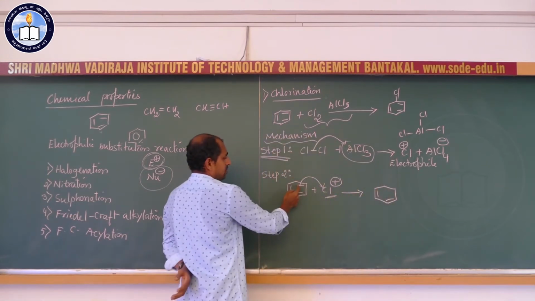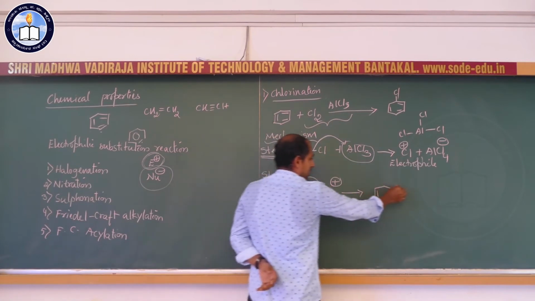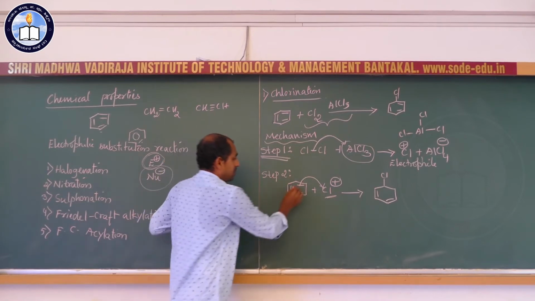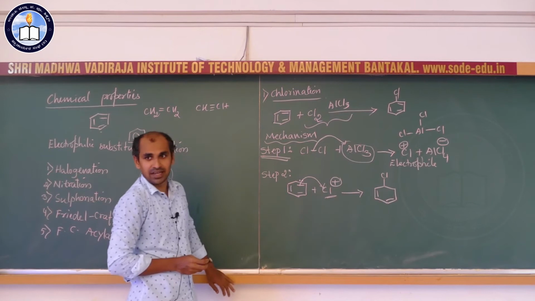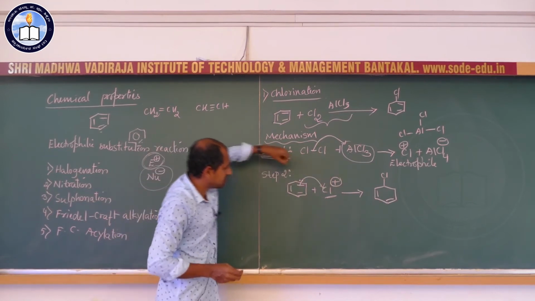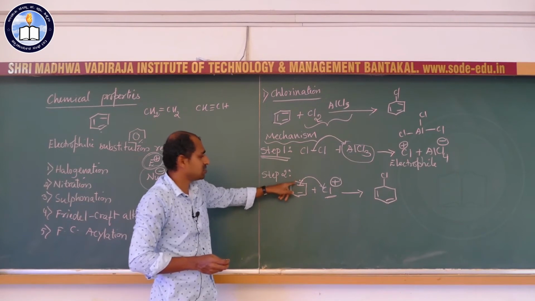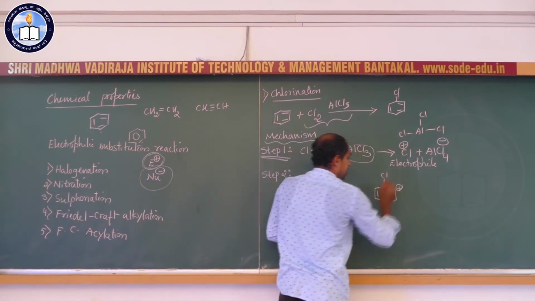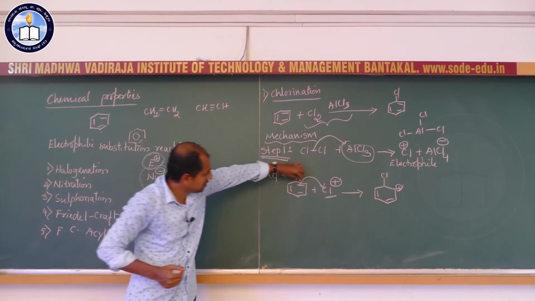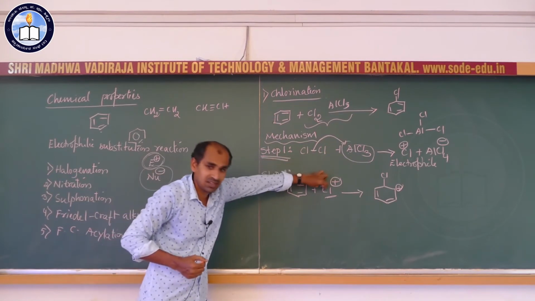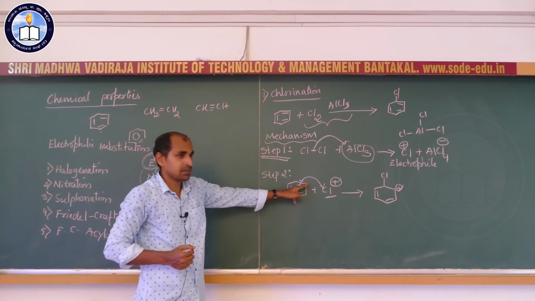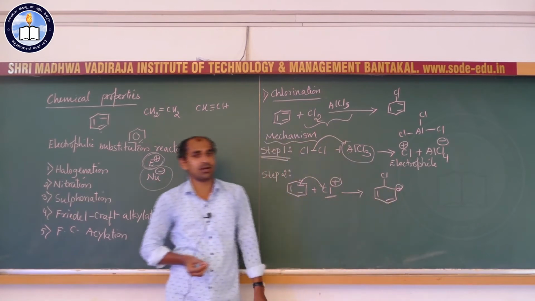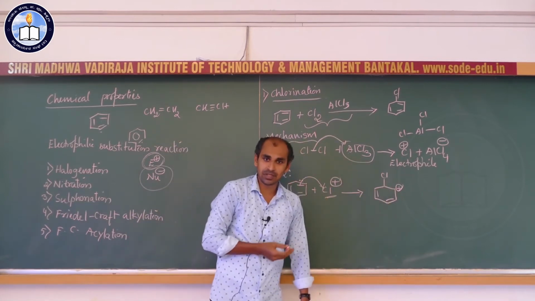You see, just imagine this pi bond captures this electrophile and it is attached to this carbon atom. So, a pi bond is nothing but sharing of two electrons, right? Now, both these electrons capture this chloronium ion and attach to this carbon atom. As a result, this carbon experiences electron deficiency, hence it gets a positive charge. So, this is the carbocation intermediate formed in step 2.